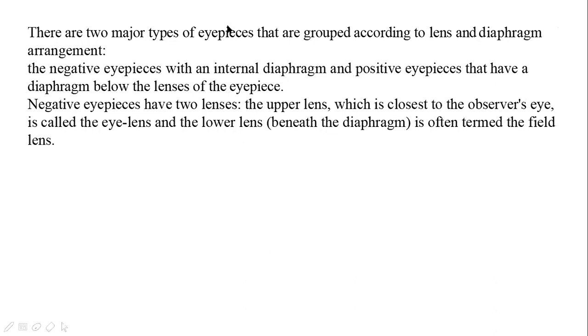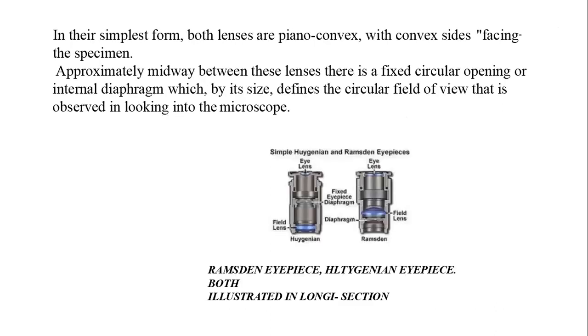So the eyepieces are of two types: negative eyepieces and positive eyepieces. Negative eyepieces have an internal diaphragm, and positive eyepieces have the diaphragm below the lenses of the eyepiece. This one is the negative eyepiece, and this is the positive eyepiece, where the diaphragm is present below the eye lens.